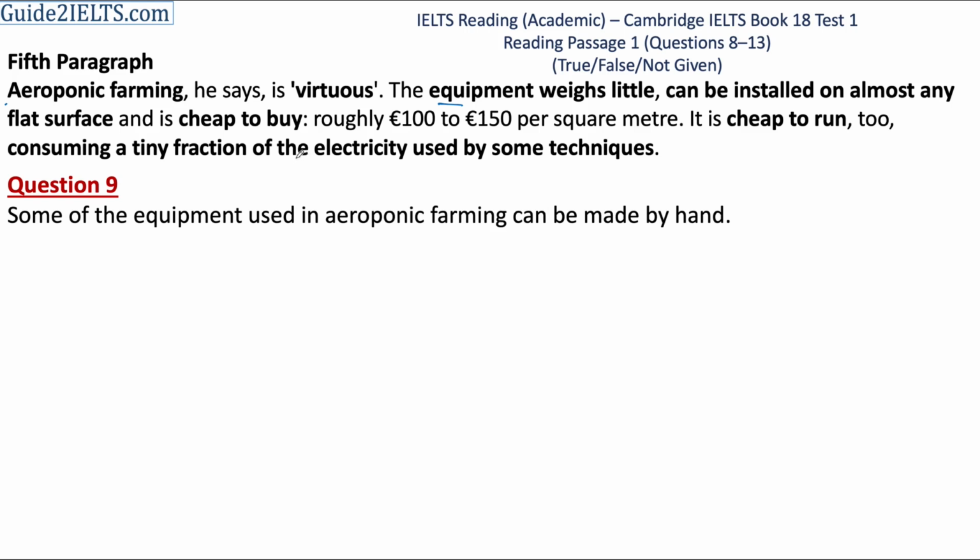There is information about the weight of the equipment, the price of the equipment, that it is cheap. But there is no mention of whether any of this equipment can be made by hand. By hand means it can be made manually. The price of the equipment is mentioned, that it is cheap, and then it is mentioned that it is between 100 and 150 euros per square meter. However, nowhere is it clearly mentioned that it cannot be made by hand. So the answer is not given. We do not know whether any of this equipment can be made by hand or not.